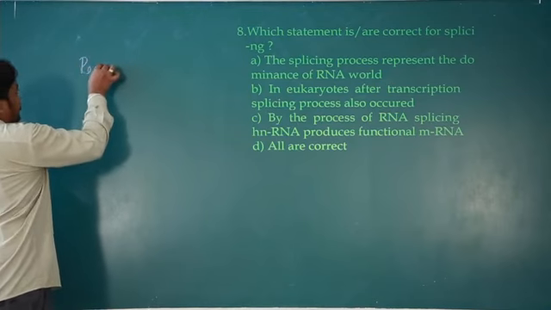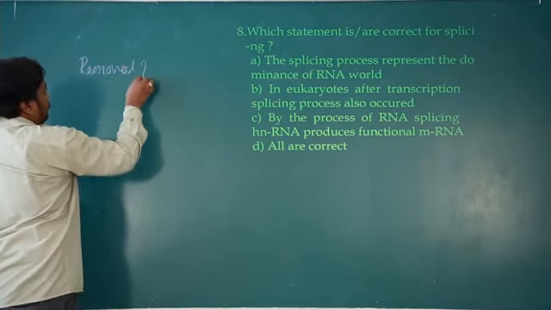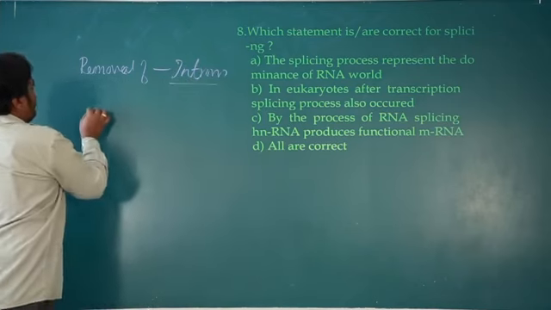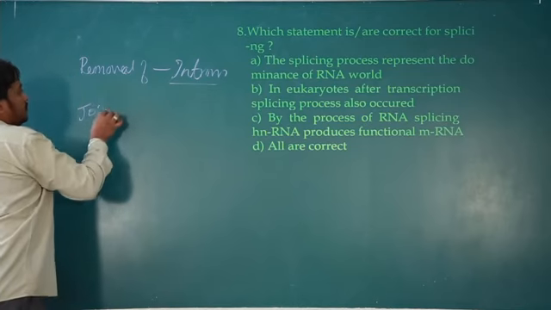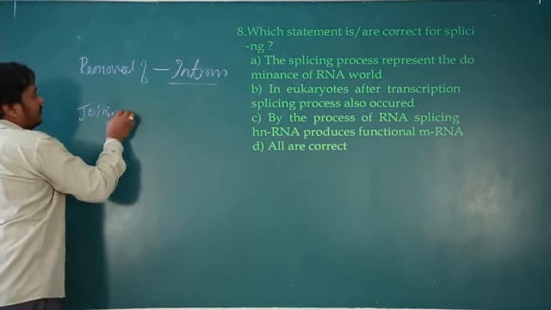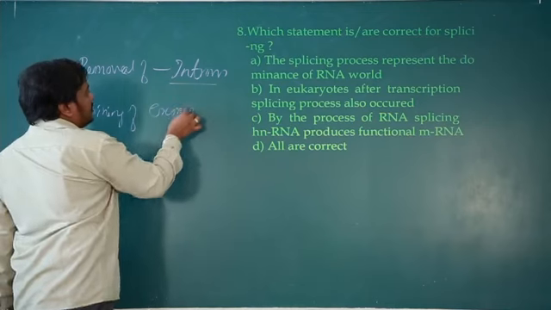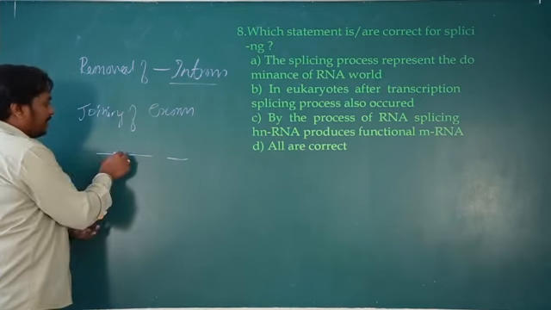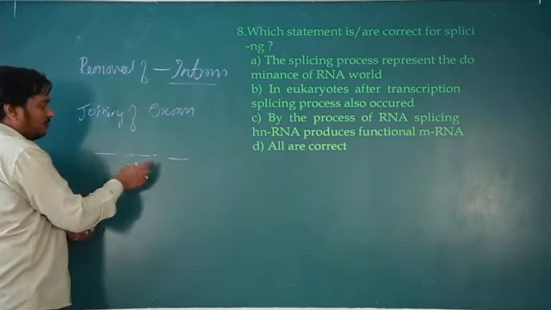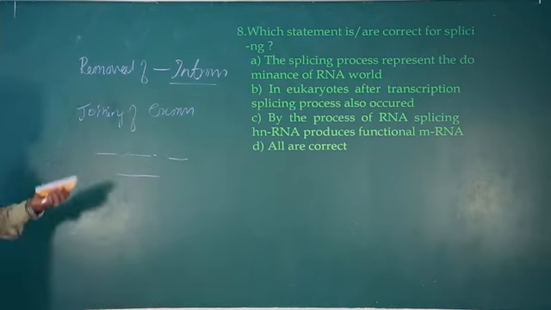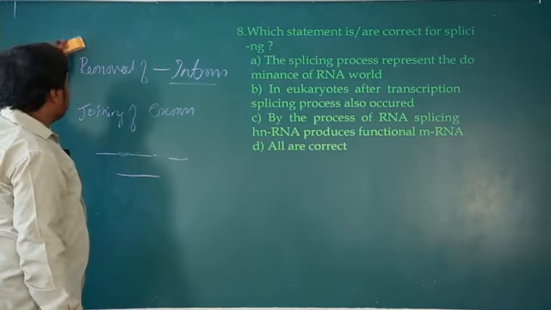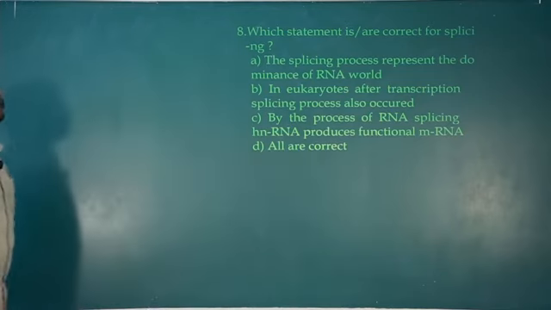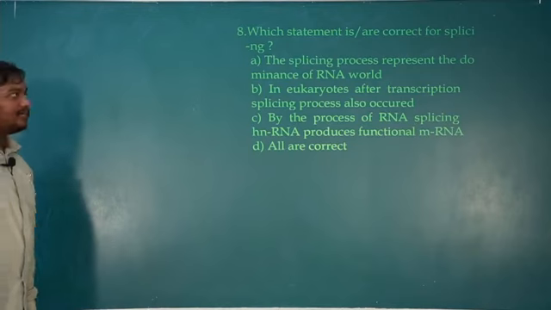Removal of introns, interrupting sequences, the intervening ones, those that disturb in the middle, we call them introns, and joining of exons. So exons means expressed sequences. Joining the expressed sequences by removing the introns. So introns should be removed and the exons should be joined. That process is splicing. So splicing takes place only in eukaryotes. There is no need of splicing in prokaryotes since mRNA is directly synthesized in prokaryotes.